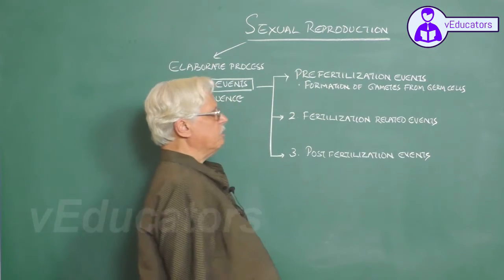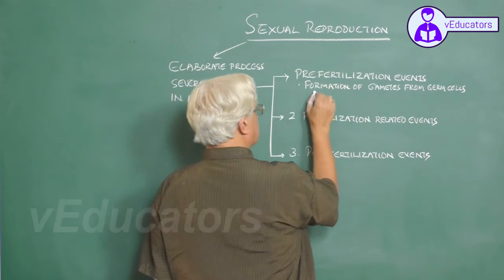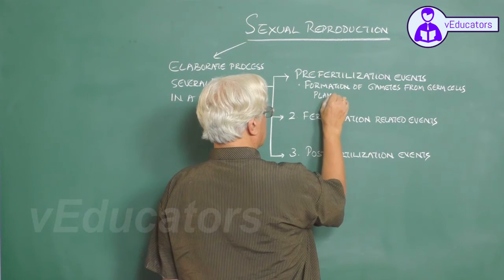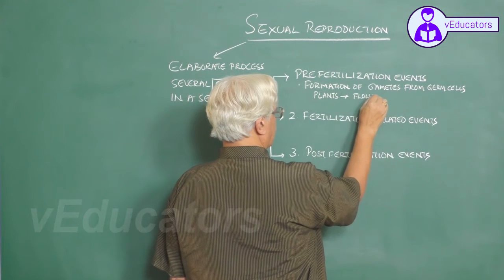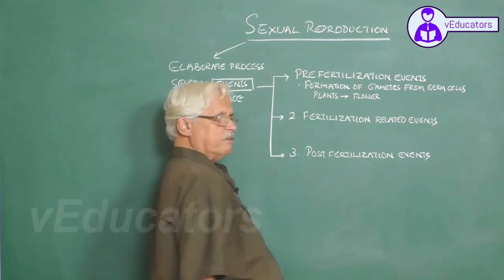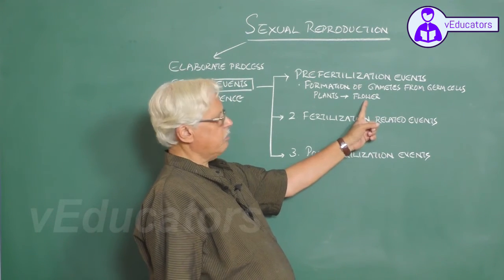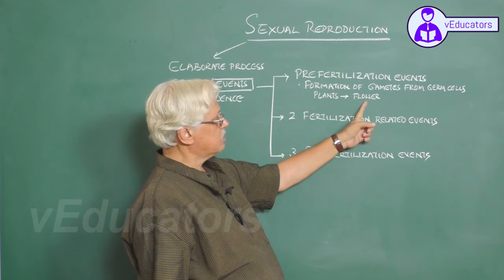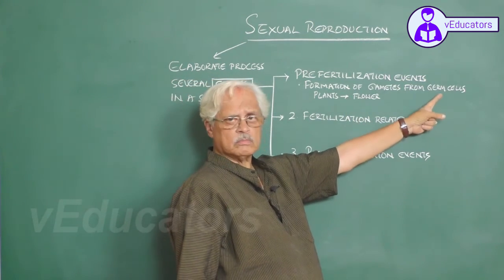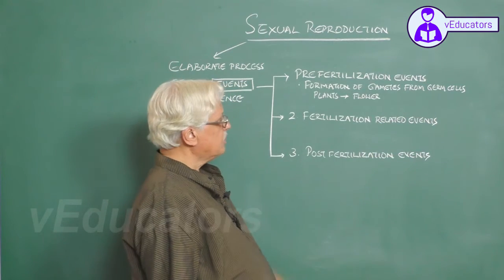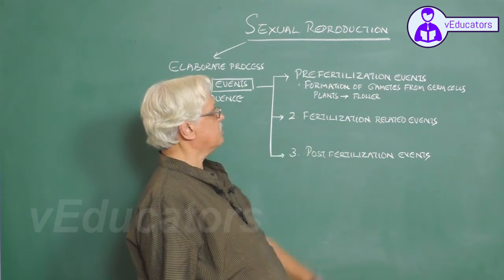So formation of gametes from germ cells. If you take plants for example, in plants we recognize a structure called flower. The flower contains male and female reproductive units. These male and female reproductive units contain germ cells, and these germ cells give rise to haploid gametes.